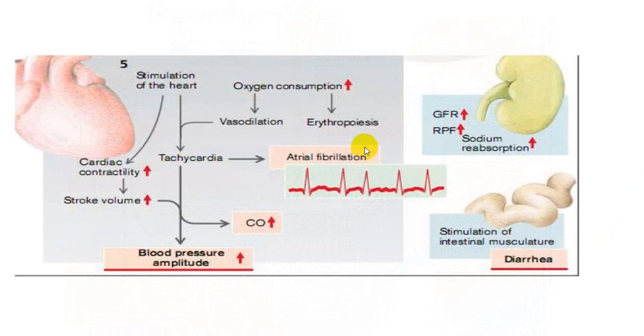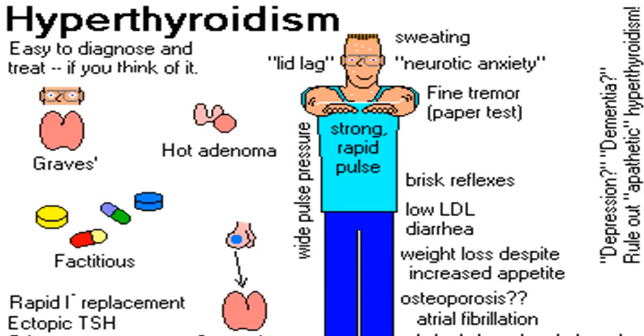On the heart, it will produce increased stroke volume, tachycardia, increased cardiac output, wide pulse pressure, atrial flutter and fibrillation, increased GFR, and there will be increased sodium reabsorption, increased peristalsis, producing diarrhea, malabsorption of certain nutrients, etc. So this is the entire picture shown again. You will have a goiter, or a toxic nodular goiter, or it can be factitious, or it can be rapid iodine replacement, or ectopic TSH production.